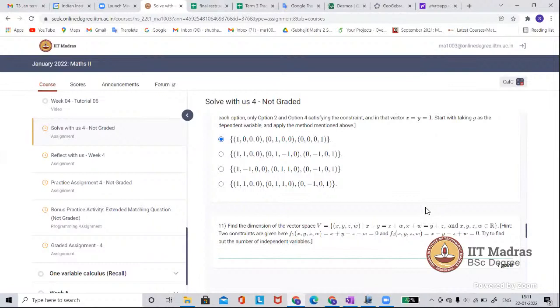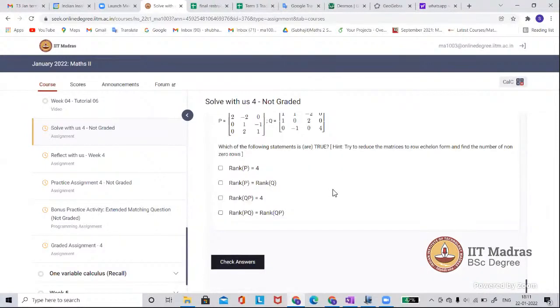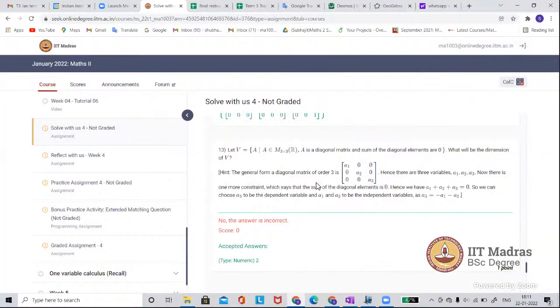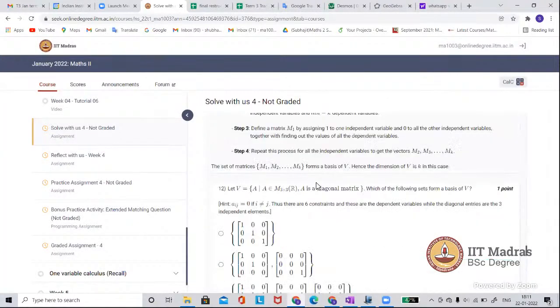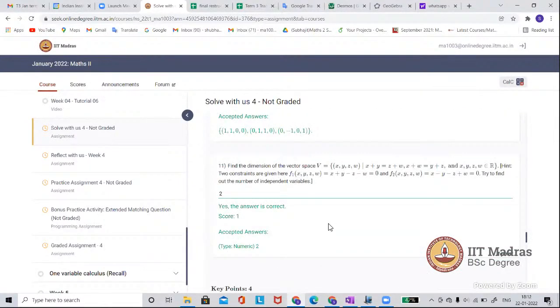First, we should find out how many independent variables there are. I want to explain, but here there is no feedback, the hint is given only here.